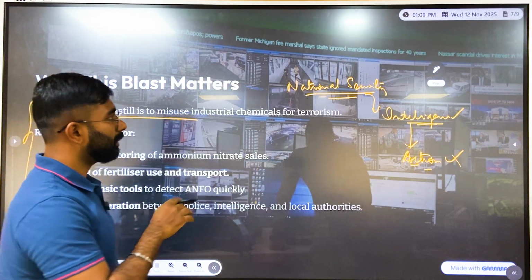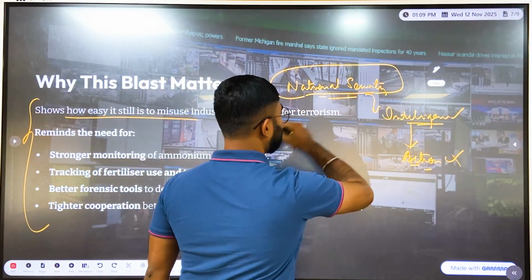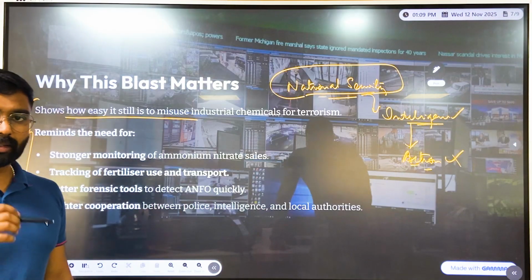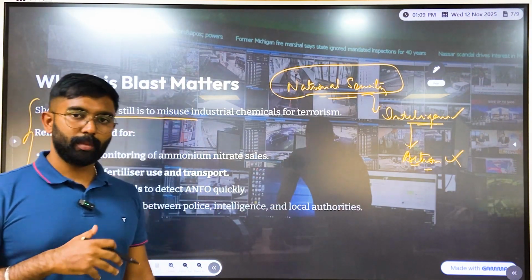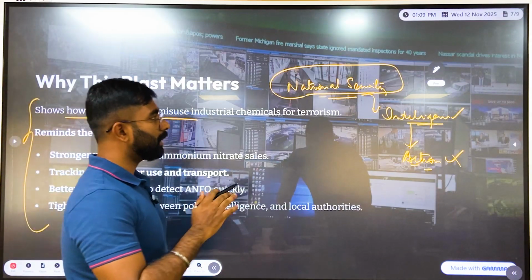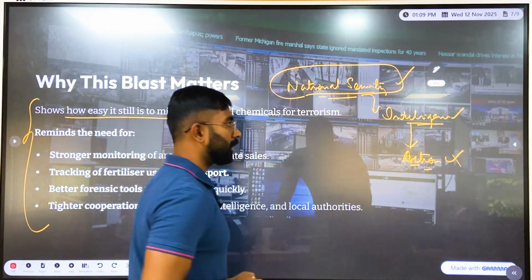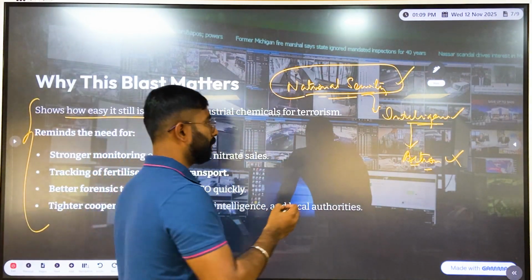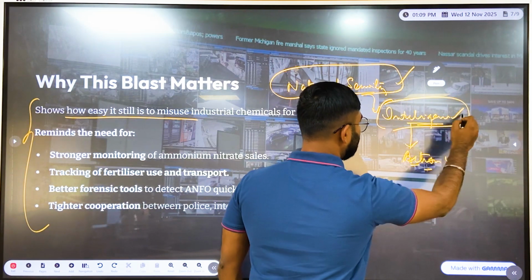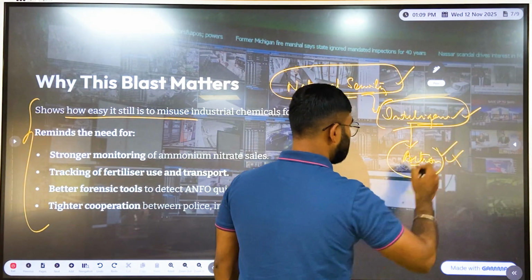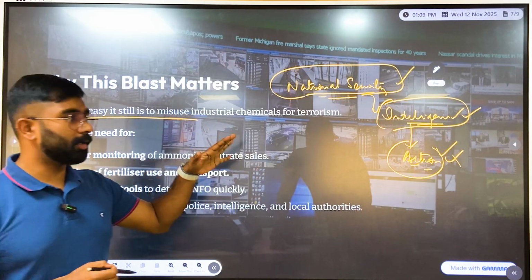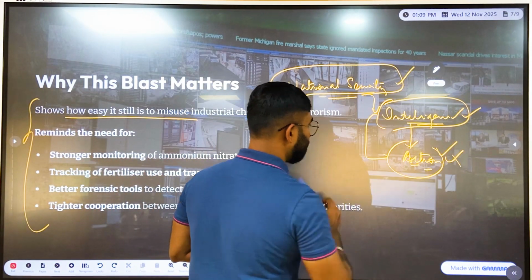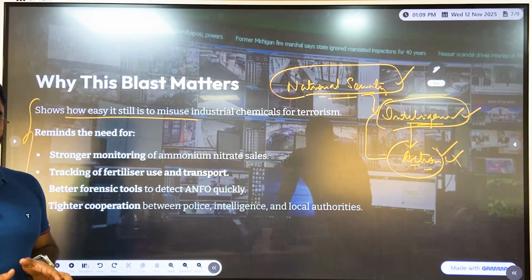The first one is national security, because what mostly matters is how it is affecting the people of the country, and what is the responsibility of the government to make sure that the people are safe. So the first dimension is how national security is breached, and all the deficiencies in the intelligence agency, and also in the interagency coordination between various agencies, right?